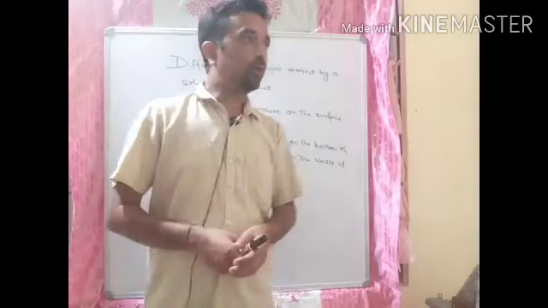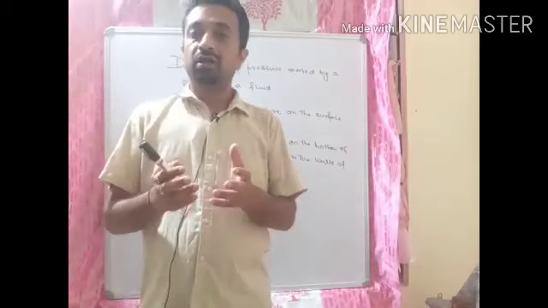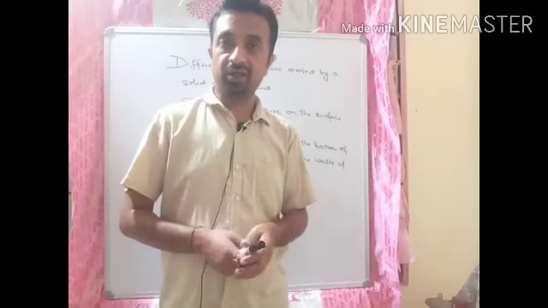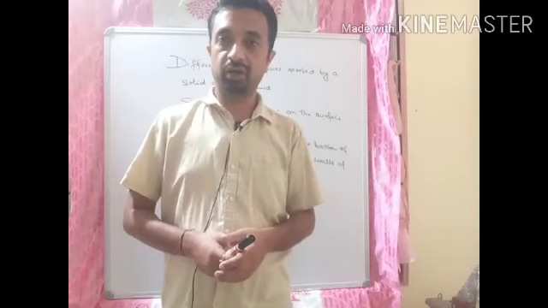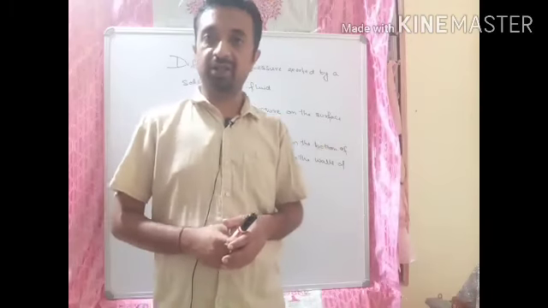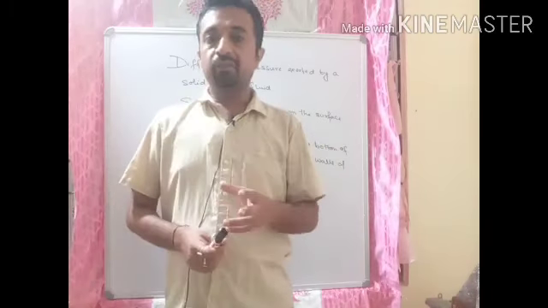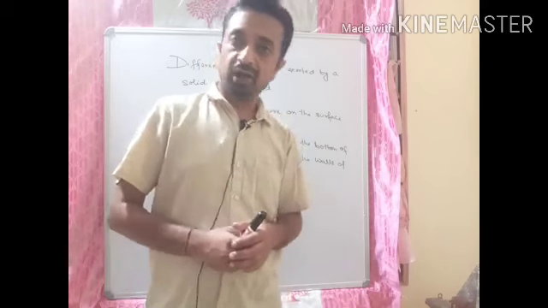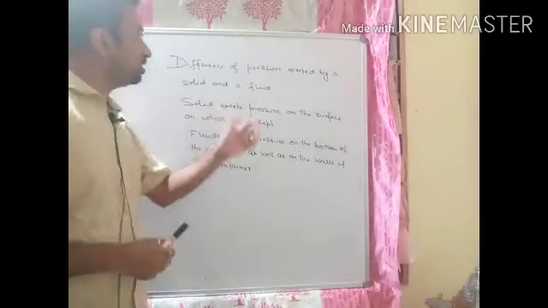Now our new topic of discussion is the difference of the pressure that is exerted by a solid and a fluid. Okay, both exert pressure. Solids, as we have learnt earlier, exert pressure. A fluid also exerts pressure, but what is the difference between them? Okay, so here you see I have written it down.